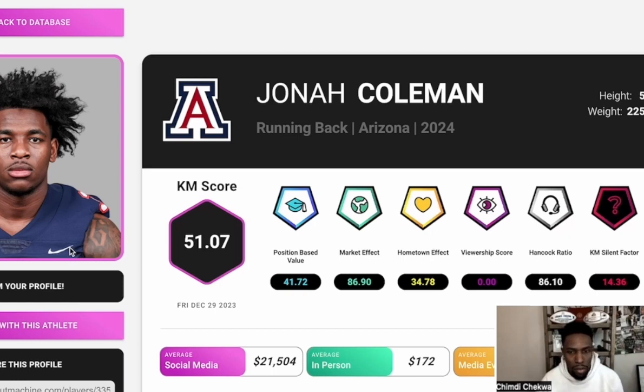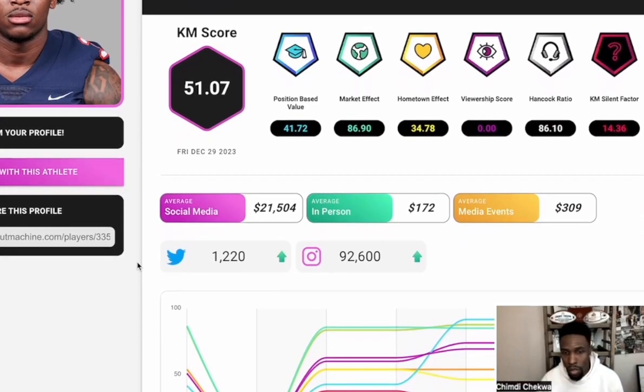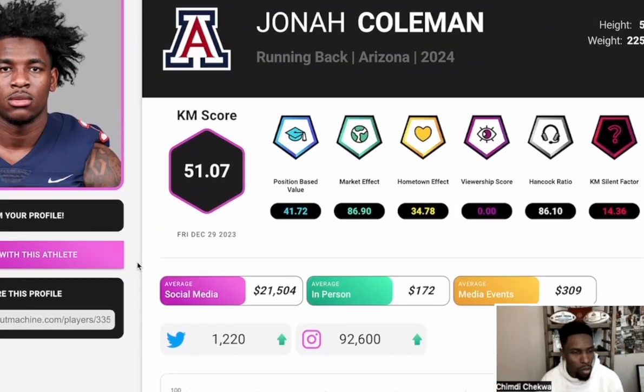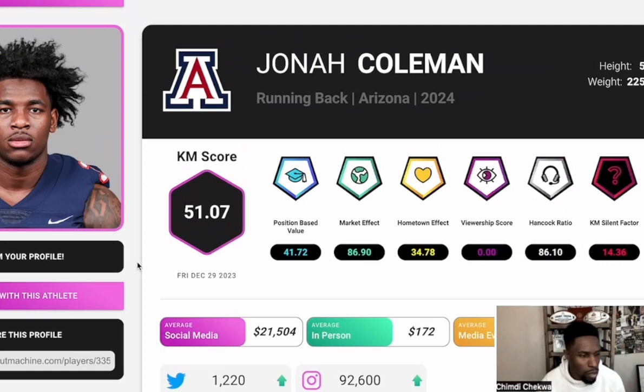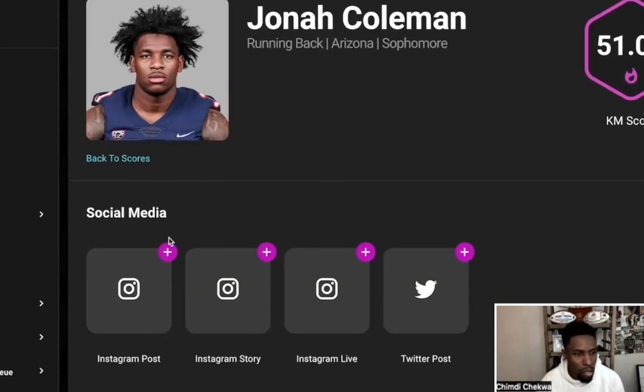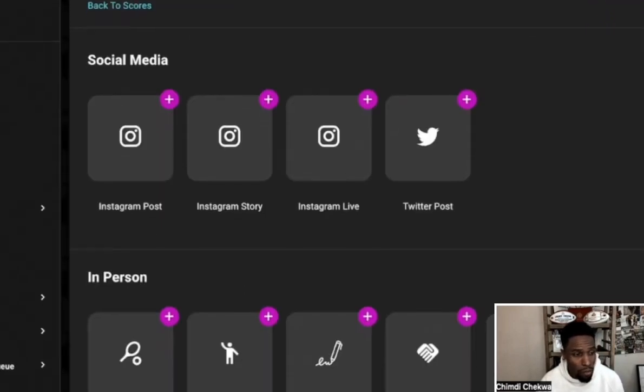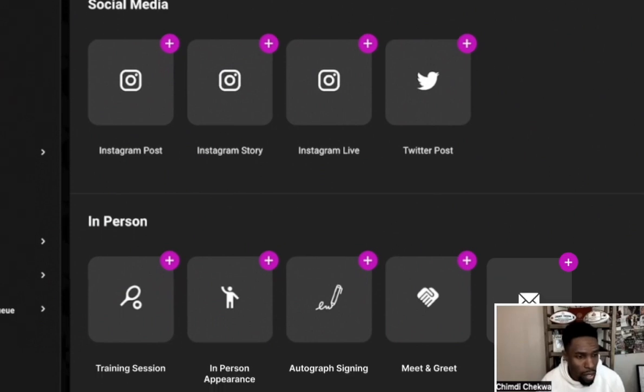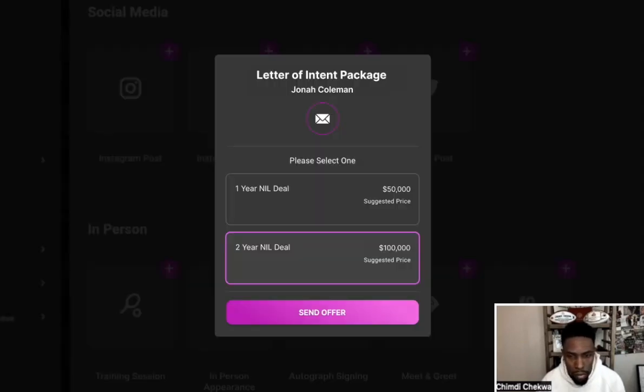All right, so here's his KM scores, his metrics, and a coach based on whatever the team goals are, whatever specific metrics you're looking at, you can send a direct offer to this player, or you can also send a direct offer to some of the other guys that we identified in the portal who are available.